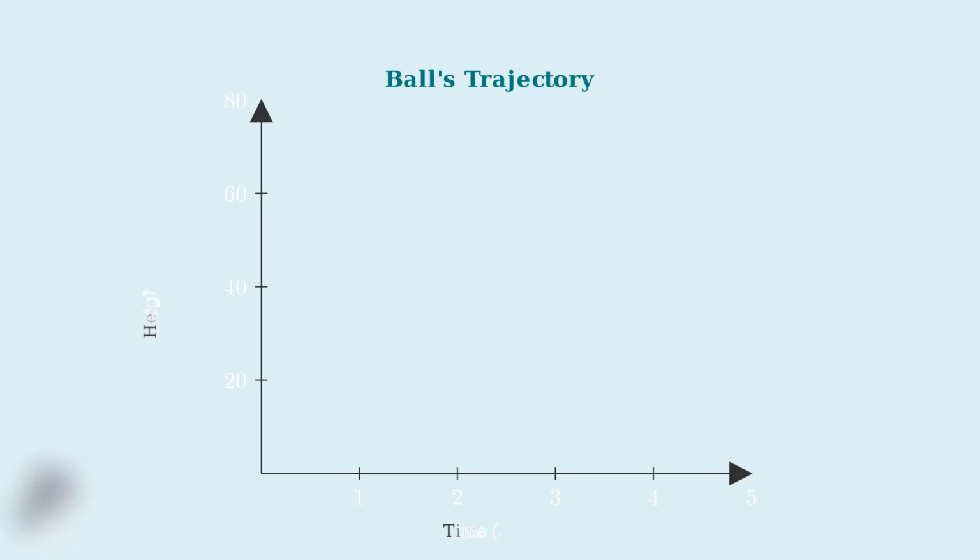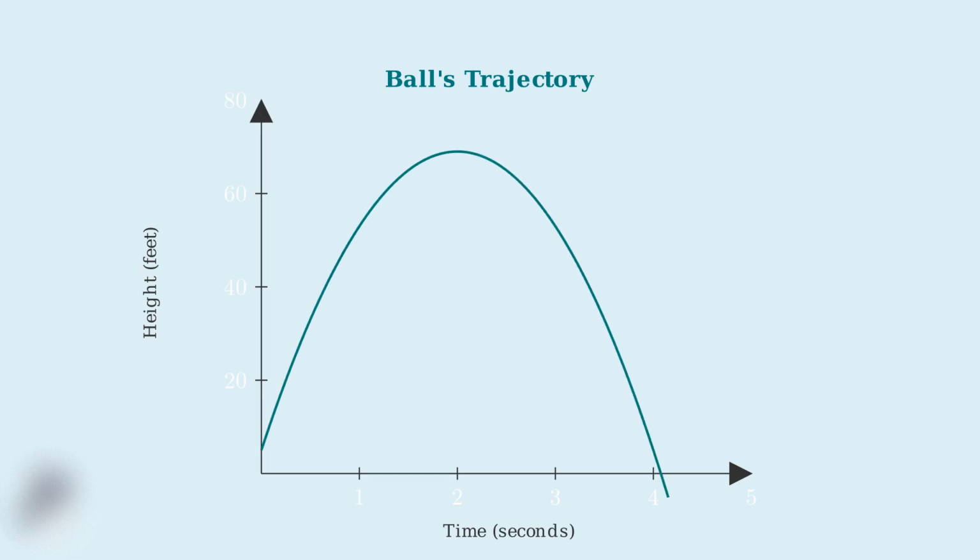Now let's visualize this problem with a graph to see the parabolic path of the ball. Here's a graph showing the ball's trajectory over time. The horizontal axis represents time in seconds, and the vertical axis represents height in feet. The parabola shows the path of the ball. Notice how it starts at 5 feet, rises to a maximum, then falls back down.